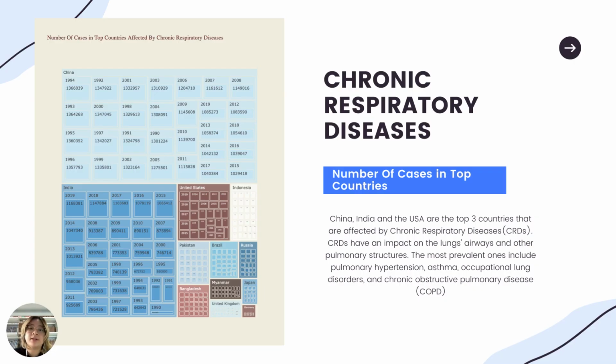Next, the chronic respiratory disease. According to this tree map, China, India, and the USA are still the top 3 for this problem. Chronic respiratory disease has an impact on the lungs, airways, and other pulmonary structures. The most prevalent ones include pulmonary hypertension and asthma, and things like COVID-19 are also counted as chronic respiratory diseases.